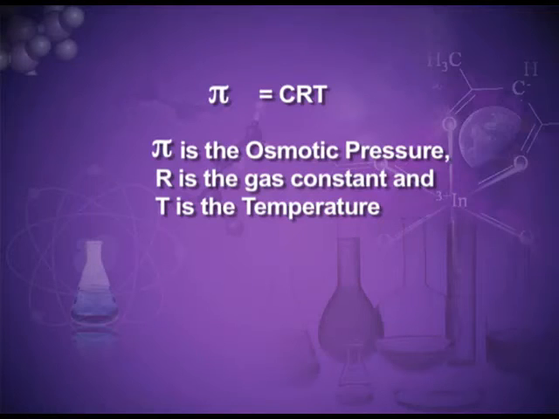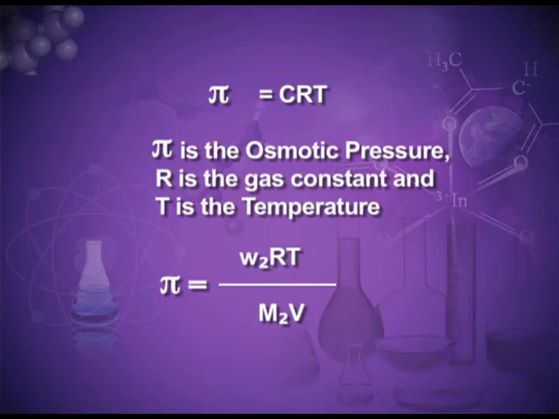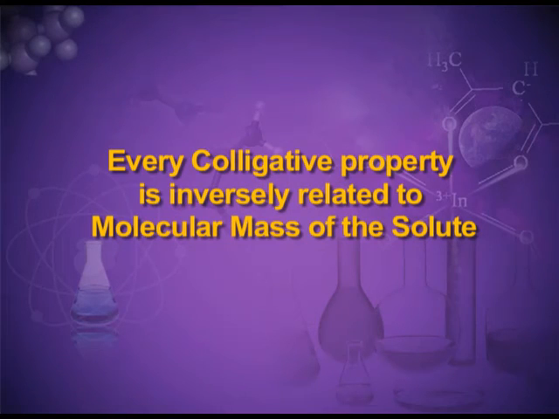Mathematically, the symbol we use for osmotic pressure is pi. Pi is equal to CRT. C is the concentration, R is the universal gas constant, and T is temperature. Pi is equal to W2 into R into T divided by M2 into V. We have studied all the 4 colligative properties, and from the mathematical relationships now we know that every colligative property is inversely related to the molecular mass of the solute. I hope everything is clear to you.